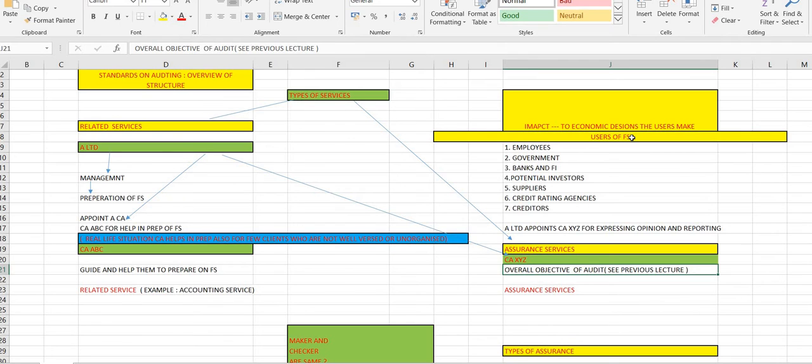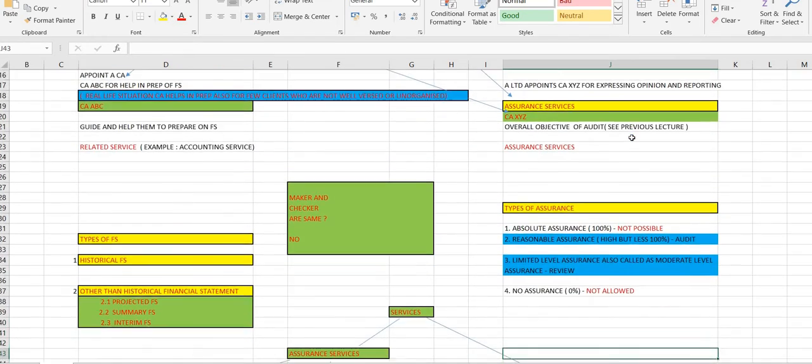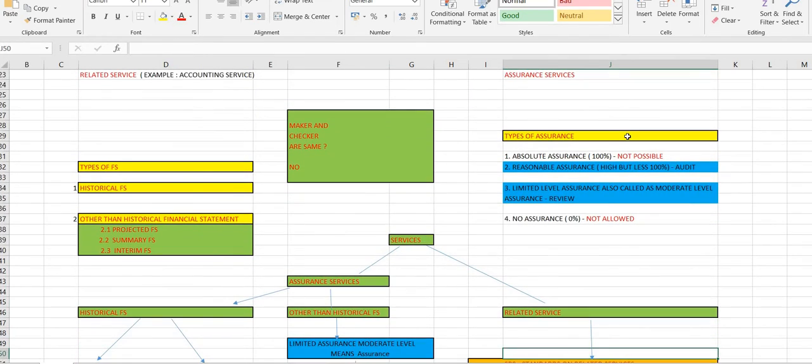You all must be wondering from where I'm telling you all this information. This is all from your auditing pronouncements book. This is very important to start before we read the Standards on Auditing. So assurance services is covered. Now let's understand the types of assurance.